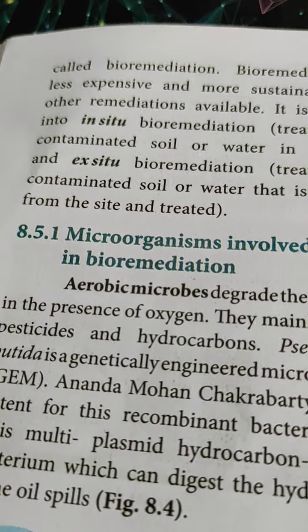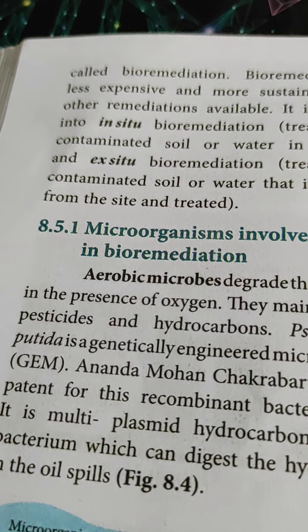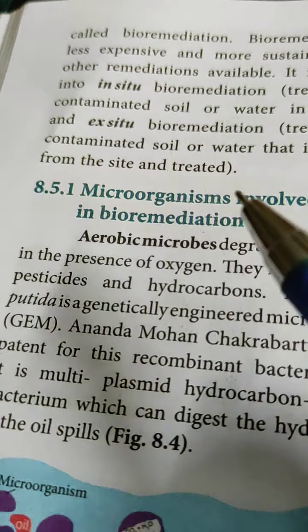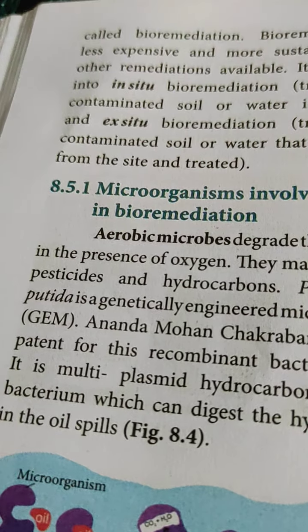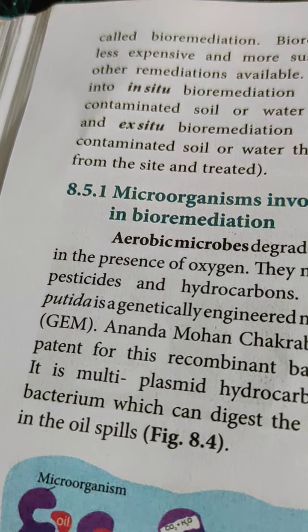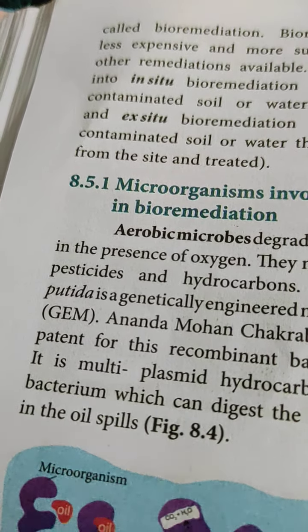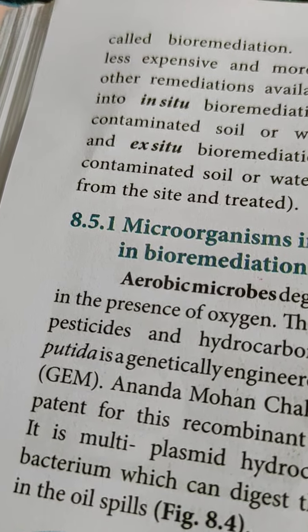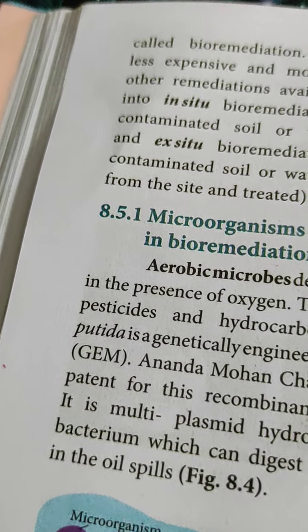That is called in situ bioremediation. The second is called ex situ. Ex situ is where the waste materials produced are taken to some other place, a treatment plant, where the bioremediation is done or the pollutants can be treated. That is called ex situ bioremediation.